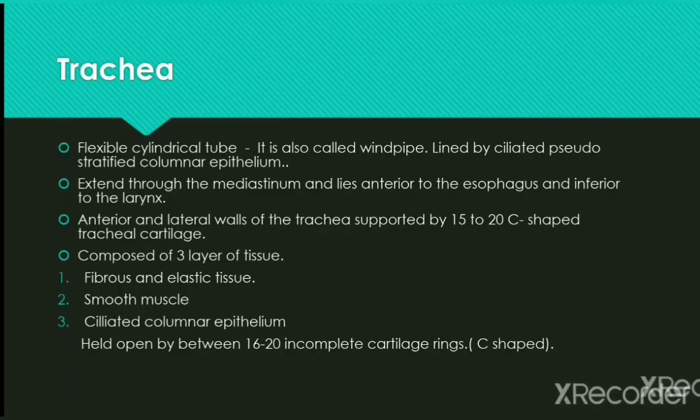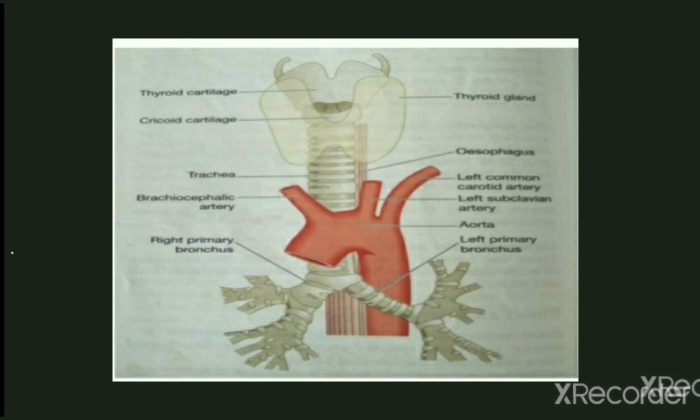Next point is trachea. Mostly the trachea is a hollow tube-like structure that runs from the larynx or voice box to the bronchi, the two passageways that connect the trachea to the lungs. The average length of the trachea is about 11.8 cm, and a male's trachea is typically longer than a female's. This is the figure of trachea.